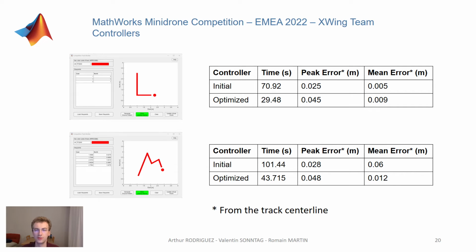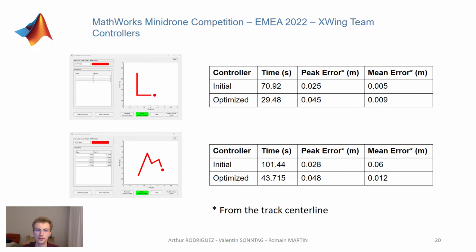We therefore try to optimize the controller performance from the two following perspectives: making the drone as fast as possible while keeping the drone within 5 cm from the track center line. At the end of the day, the precision criteria is the optimization constraint of the drone speed.